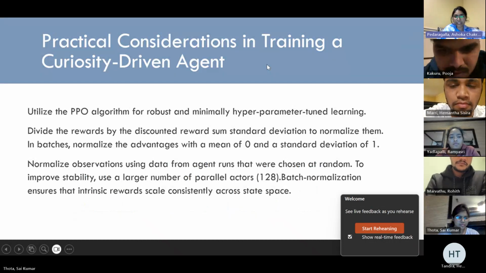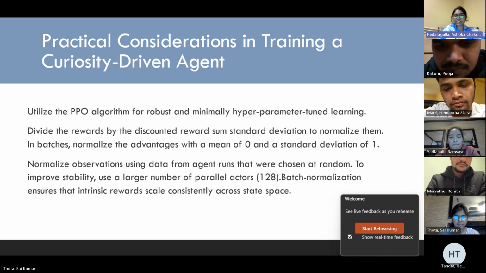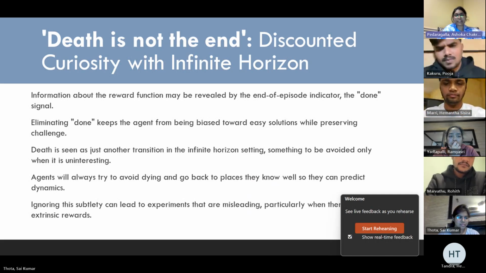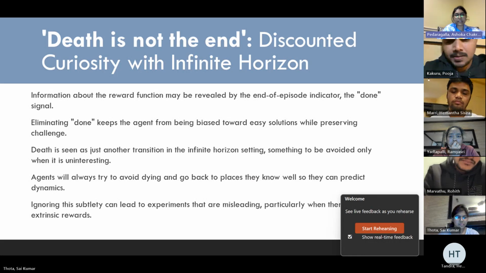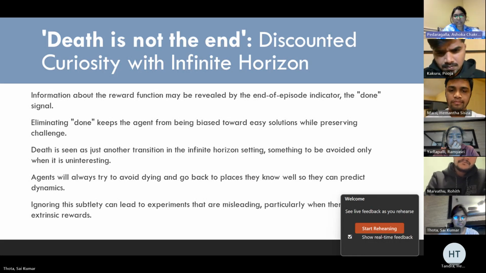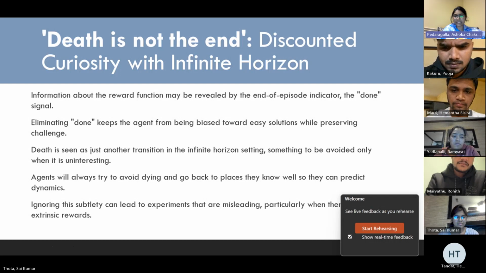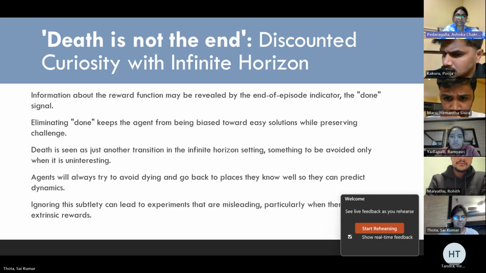The done signal at the end of an episode can inadvertently disclose details about the reward function. Removing this done signal prevents bias towards simple solutions and maintains a challenging environment. In the infinite horizon context, death is merely viewed as a transition, to be avoided only when uninteresting. The agents naturally avoid death and prefer returning to familiar areas where they can predict dynamics. Overlooking this certainty can result in misleading experiments, especially in scenarios lacking external rewards.